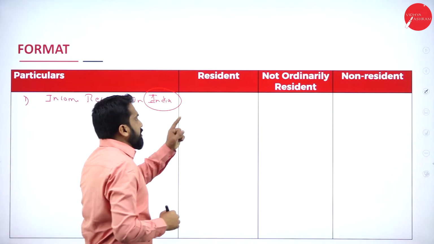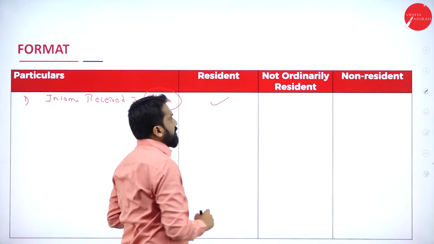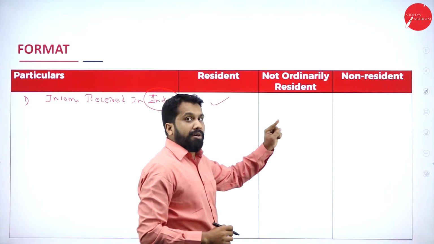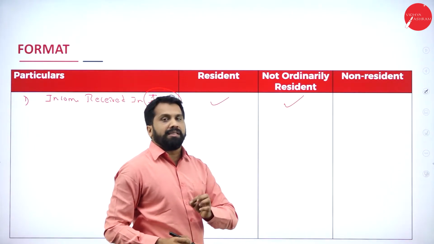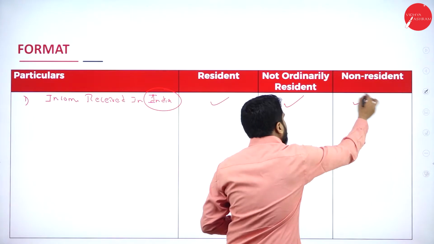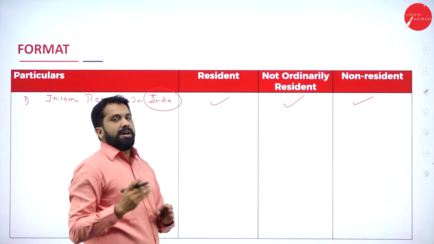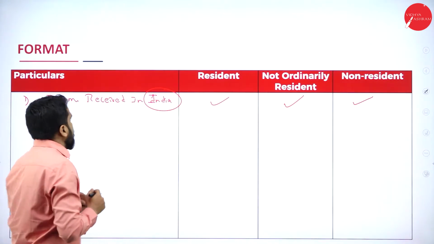Remember, even though he is resident, it is taxable. Even though he is not ordinarily resident, it is taxable. Even though he is non-resident, it is taxable. Remember this.